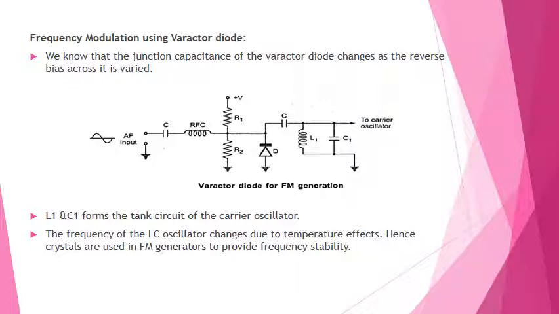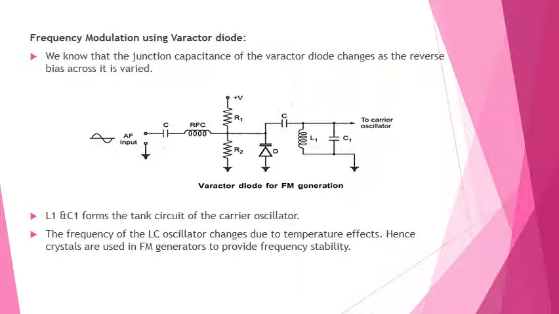So here L1 and C1 form the tank circuit of the carrier oscillator. The capacitance of the varactor diode will depend upon the fixed bias, which is set by R1 and R2, and the AF modulating signal. If either R1 or R2 is made variable, then the center carrier frequency may be adjusted over a narrow range.